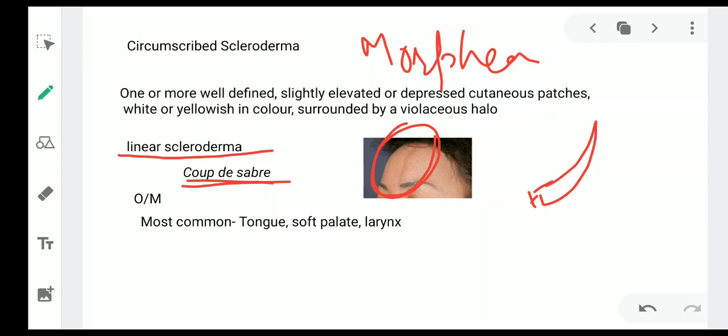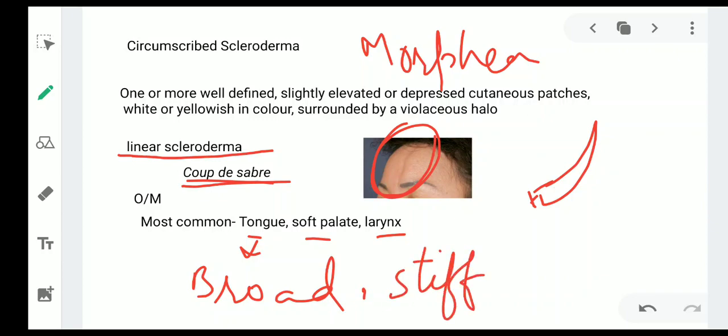Now oral manifestations, it affects the tongue, soft palate, and larynx most commonly. Others like gingiva and lip can also be affected. The tongue will become broad and stiff. So it will cause difficulty in eating and speaking.